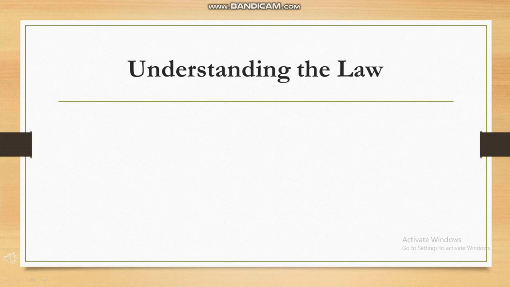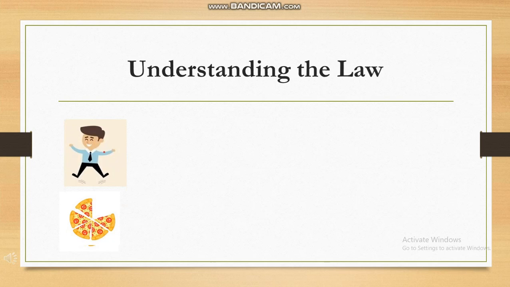Let us take this with an example to further understand the law. There is a boy, let us name him Aman. He is famished, so he decides to go and buy himself a pizza. When he eats the first slice, he gains a positive utility from eating it. And as it is his first slice, that slice gives him the highest benefit. On consuming the second slice of pizza, Aman's appetite is becoming satisfied. He isn't as hungry as he was before. So the second slice holds smaller benefit as compared to the first.